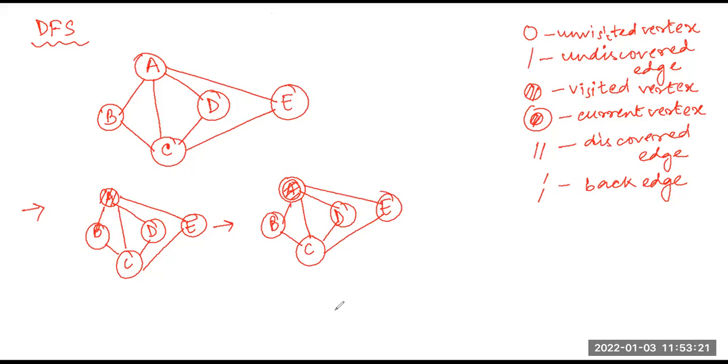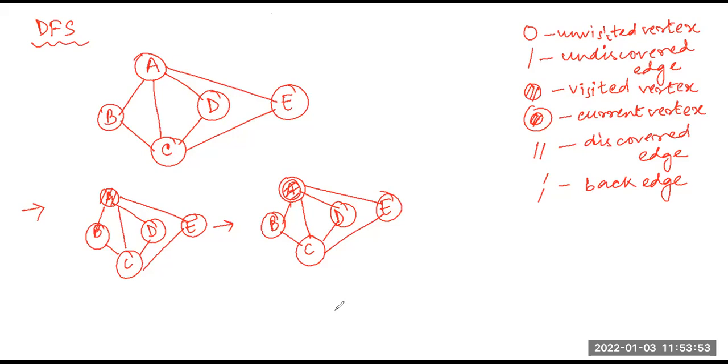Now, from this current vertex, I will take any undiscovered edge. If the adjacent node that follows is unvisited, I will visit it. So from A, you can see A to B, A to C, A to D, A to E. All the edges are undiscovered edges, right? So I can take any undiscovered edge.